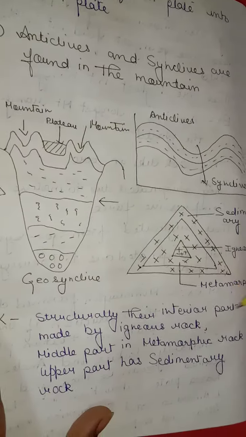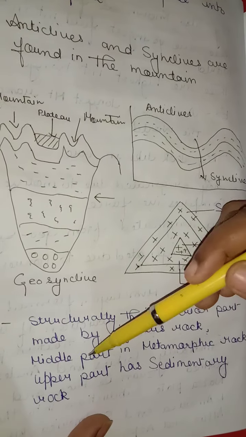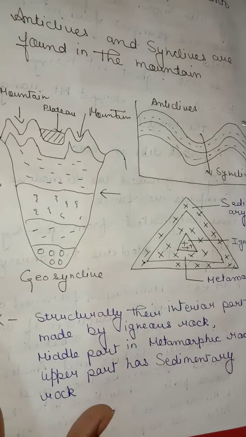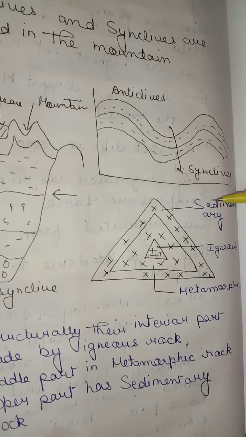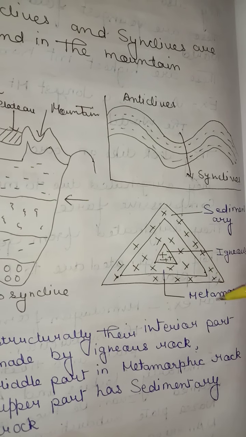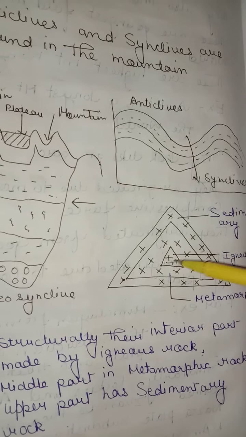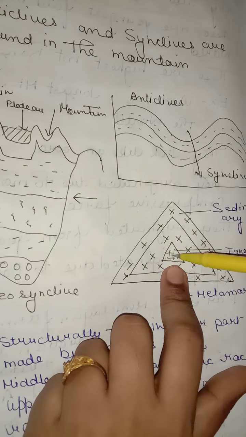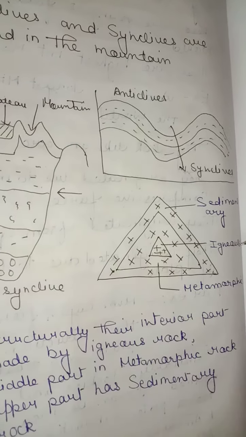Structurally their interior part is made by igneous rock, the middle part is metamorphic rock, and the upper part has sedimentary rocks. See the diagram. First part is sedimentary rocks and this one is metamorphic rock, and this small one is igneous.